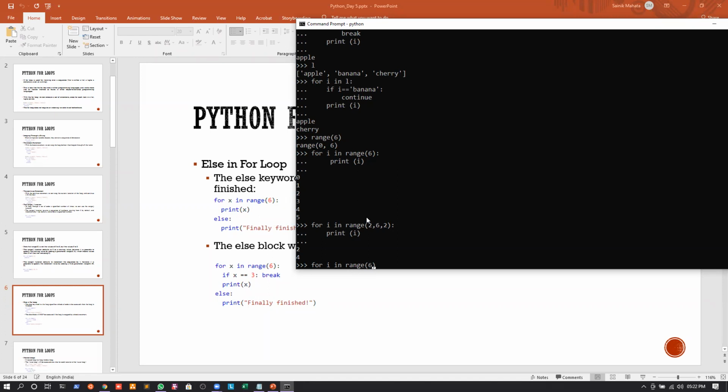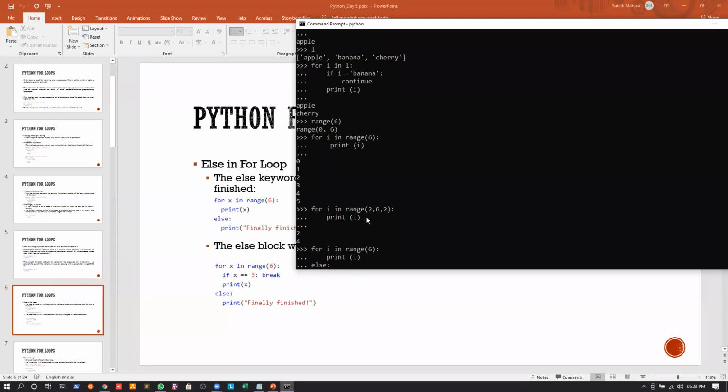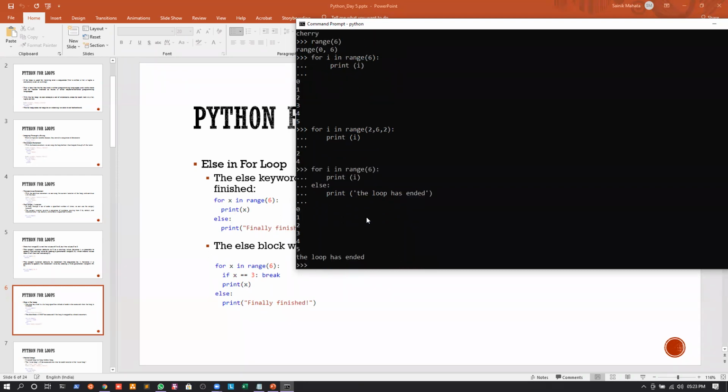So what I can write here, I can write for I in range 6, I can give a colon. I can write print the value of I. And whenever the value of I becomes 6, I can write an else statement. Inside the scope of this else statement, we can print, for example, the loop has ended. If I just print this, you can see that it will print from 0 to 5, and whenever the value of I becomes 6, it will come out of the loop and go to the else statement, and inside the scope of the else statement there is a print statement printing: the loop has ended.